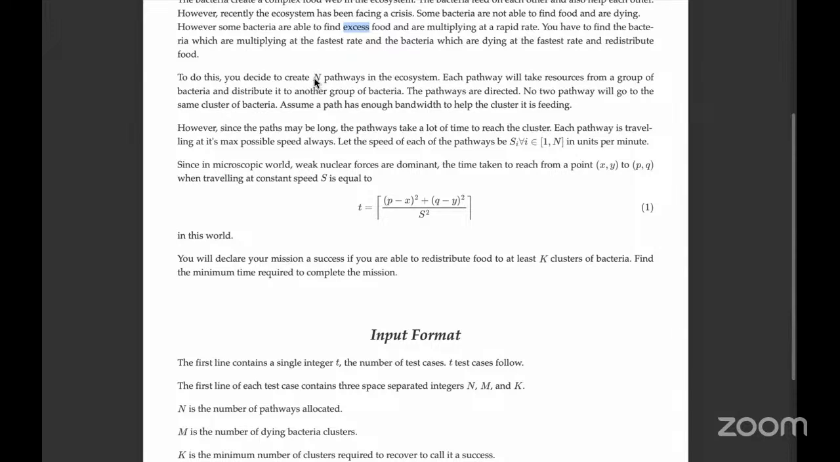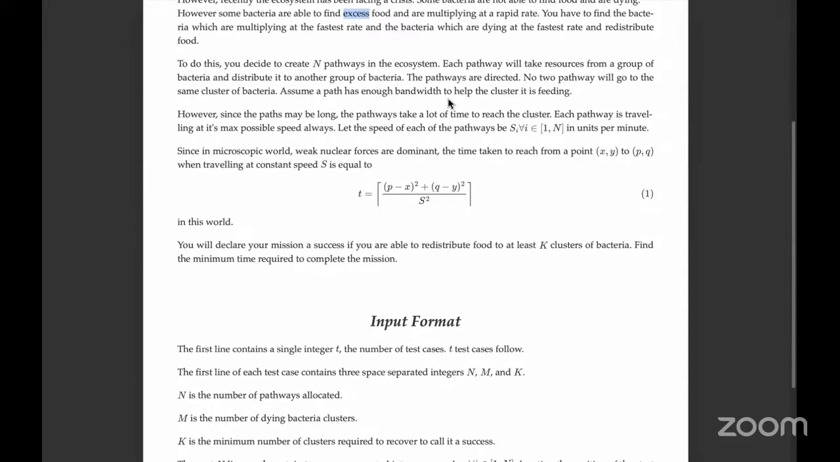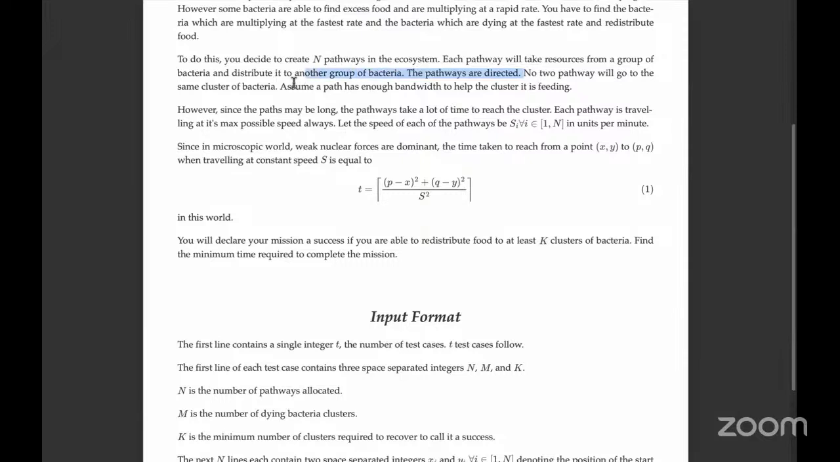So you might require more than n, or you might require less than n, but you decide to create n pathways to do this. And each pathway will take resources from a group and give it to the other group. So they are directed, and no two pathways will go to the same cluster of bacteria. So this is basically our first hint. What this means is that we are working with a matching problem in a bipartite graph.